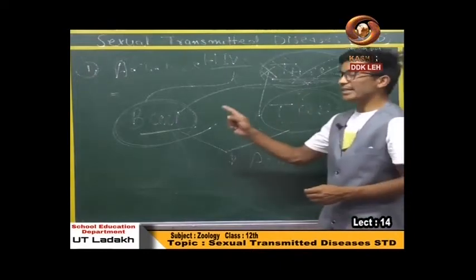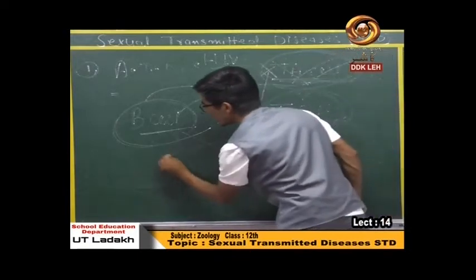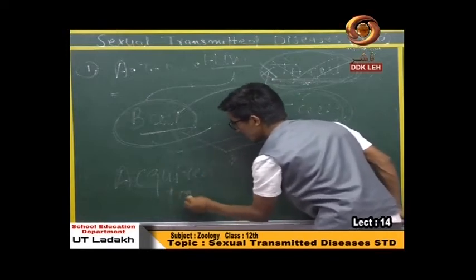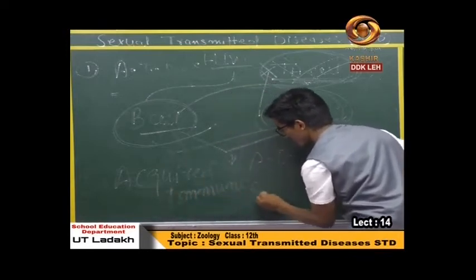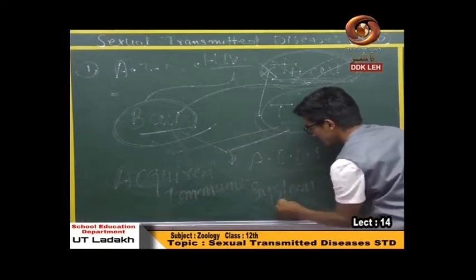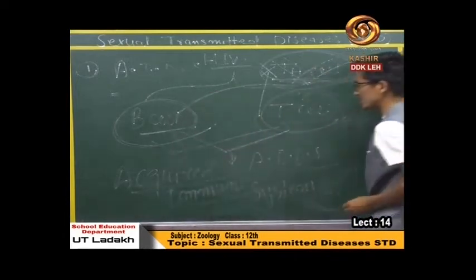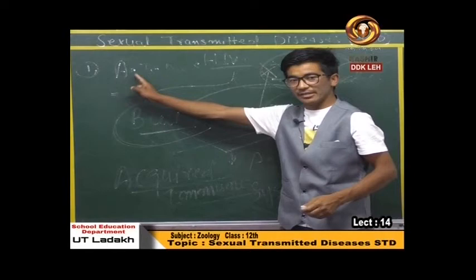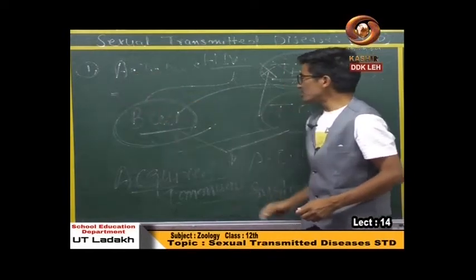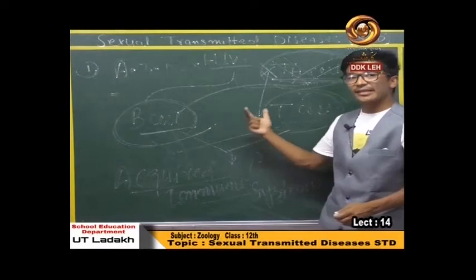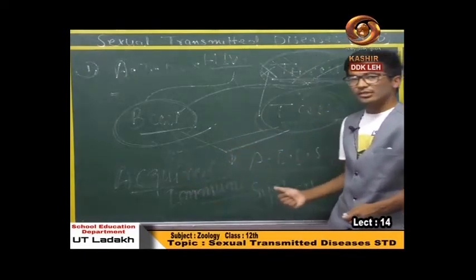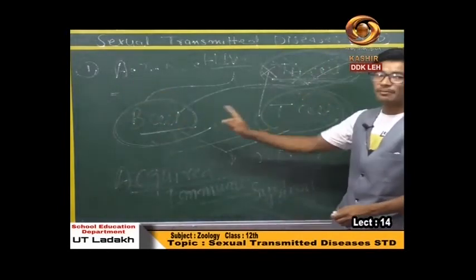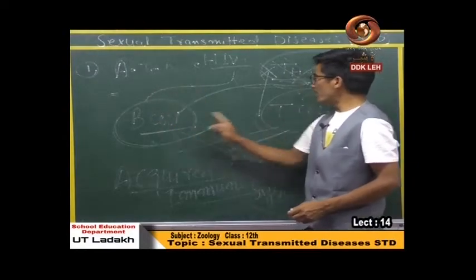These B cells and T cells are part of the acquired immune system. That means this person has a deficiency of the acquired immune system. That is why this disease is called acquired immunodeficiency: there is no formation of B and T cells, and B and T cells are part of the acquired immune system. Immunodeficiency refers to the immune system.